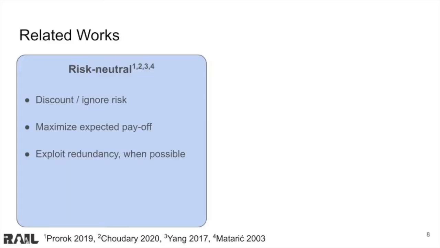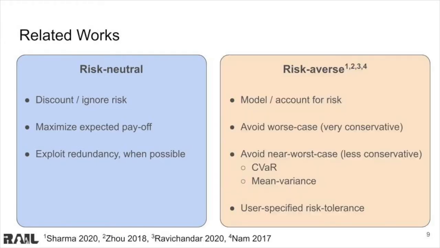There are several approaches to solving the coalition formation problem. Firstly, there are risk-neutral approaches, which attempt to maximize an expected payoff but ignore variability in trait. Another set of approaches are called risk-averse, in which worst-case allocations caused by variability in trait are avoided. These methods include conditional value at risk and mean variance. Most risk-averse approaches require the user to specify a risk tolerance and thus require some a priori knowledge of trait distribution parameters or trait requirement. Risk-averse methods can be used to ensure that the trait required to complete a task is allocated towards that task.